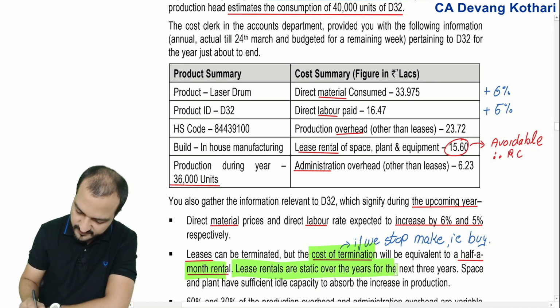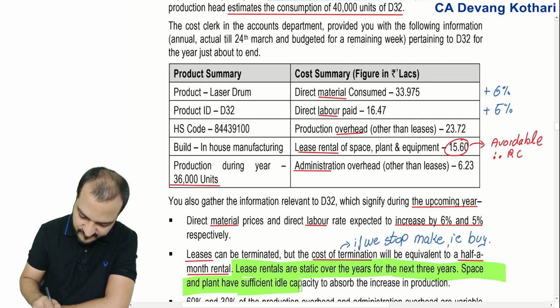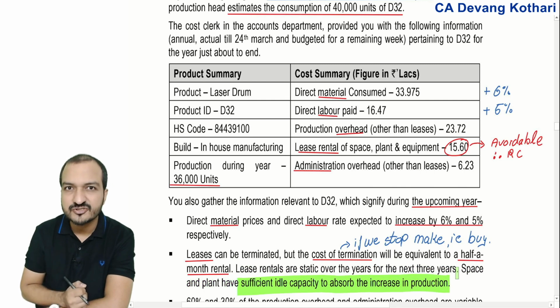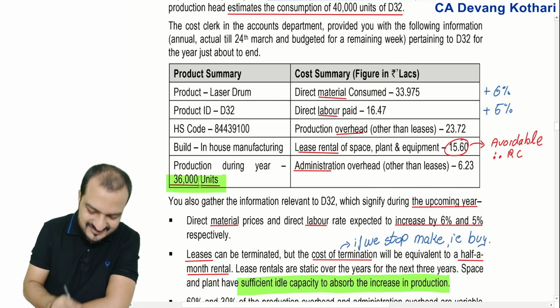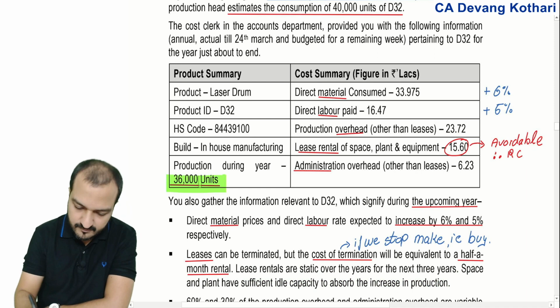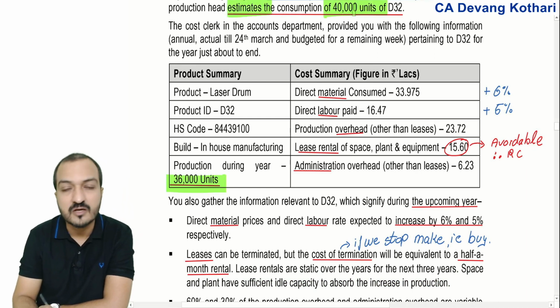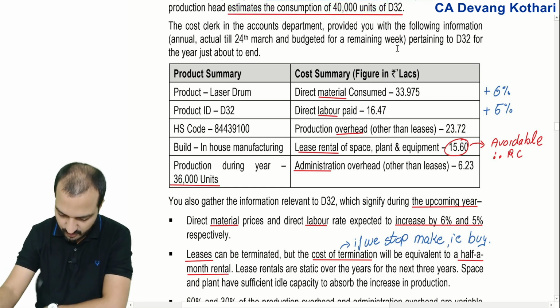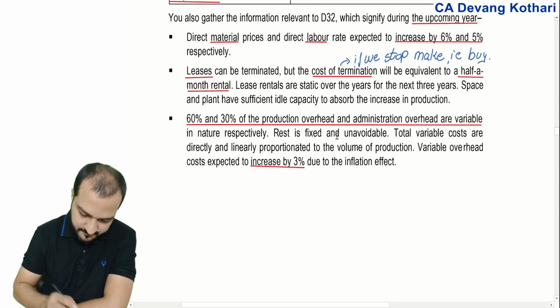Lease rentals are static over the years for the next 3 years. The space and plant have sufficient idle capacity to absorb increase in production. Which increase in production? Last year my production was 36,000, but next year it is estimated at 40,000. But you have enough capacity to increase that production, so don't worry about that.